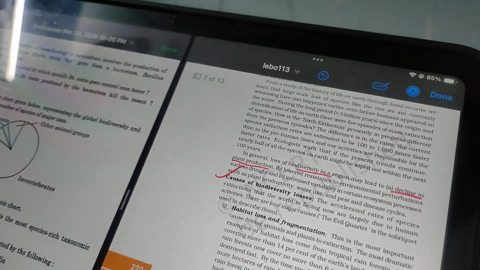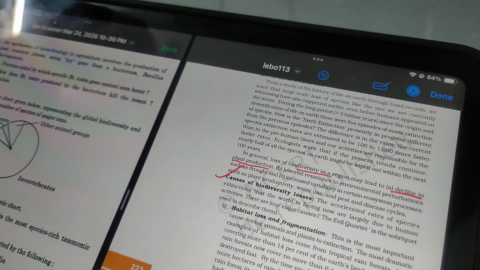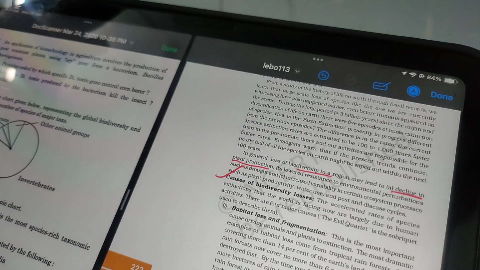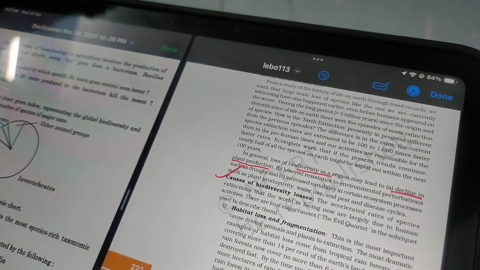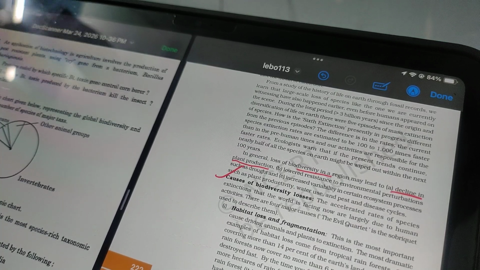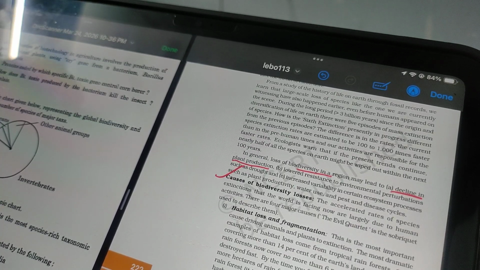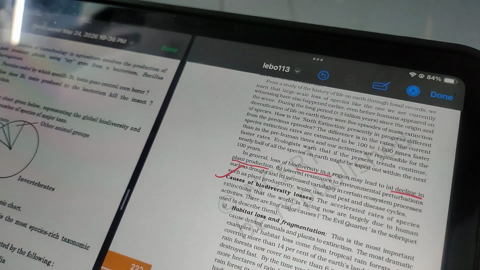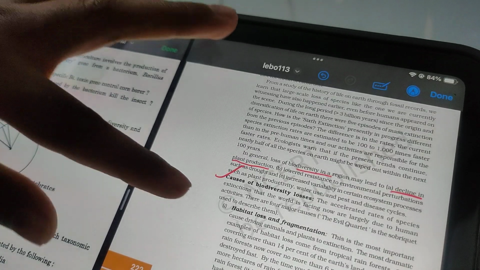Okay, now various causes of biodiversity loss: deforestation, habitat loss, fragmentation. What do you mean by fragmentation? Fragmentation is, for example, forming roads in a forest, meaning separation. That is fragmentation. New roads, new houses are forming, separating various forests or areas.